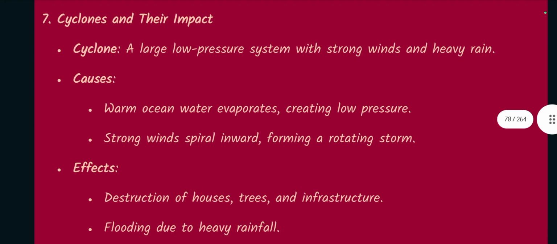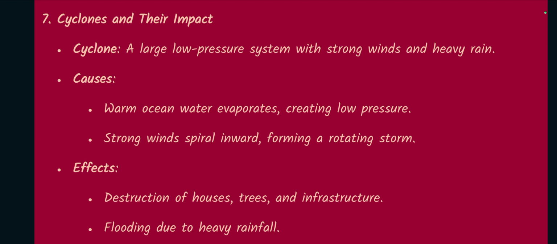Number 7. Cyclones and their impact. Cyclone, a large low pressure system with strong winds and heavy rain, causes warm ocean water evaporates, creating low pressure. Strong winds spiral inward, forming a rotating storm.